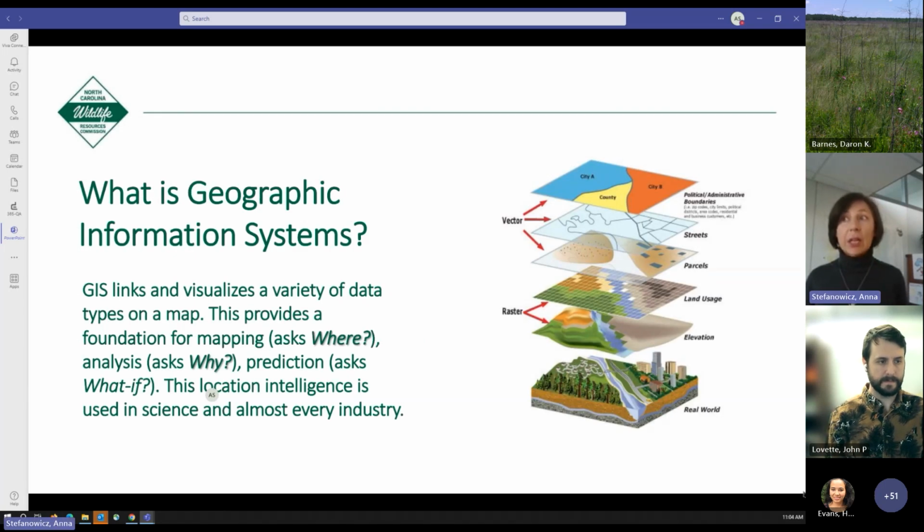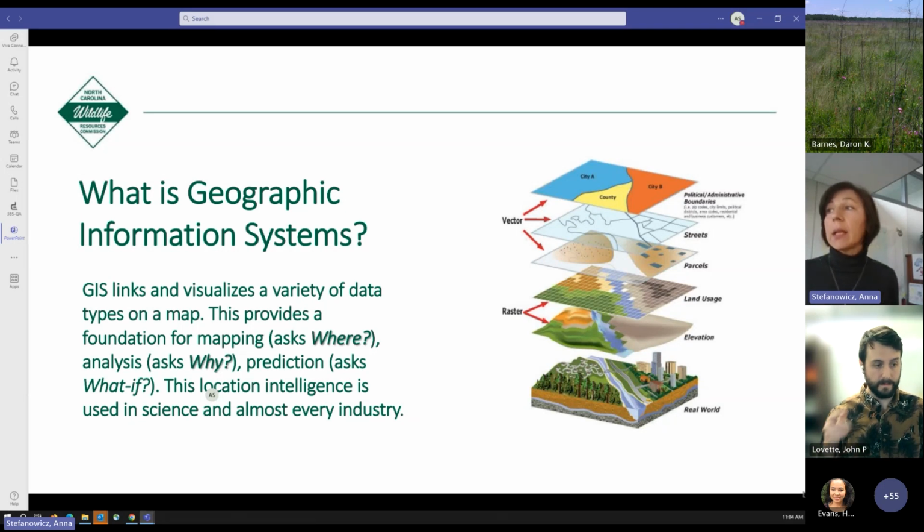So what is geographic information systems? The principle of GIS is layering different data types that share the same location. As you see in the image on the right, a real world is being constructed through layering different layers on top of each other, and the linking and visualization of this data on the map provides the foundation for mapping, which can help to ask questions about where things happen.